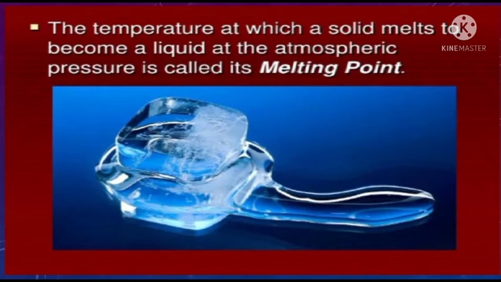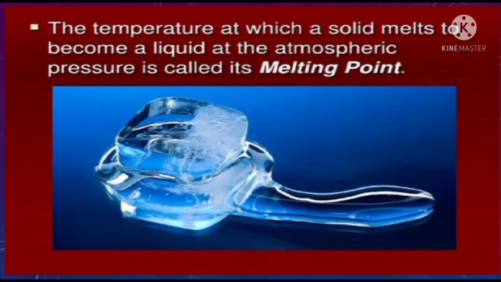Effect of change of pressure means some effect is created on the solid, liquid and gaseous phases. When pressure increases, solid matter is not affected, but liquid is easily evaporated.